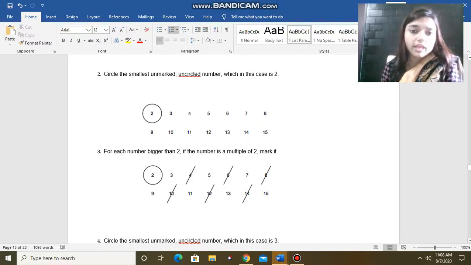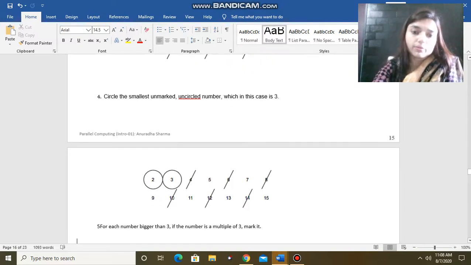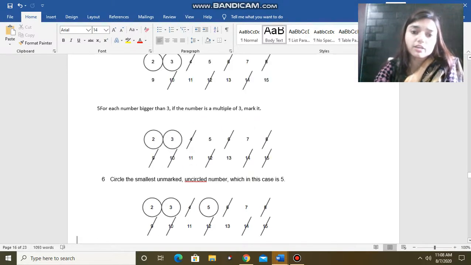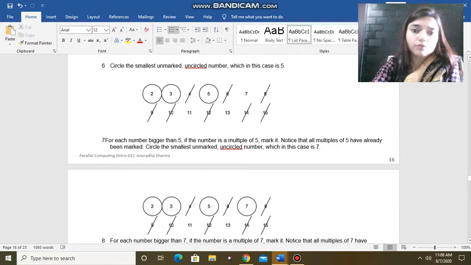After striking out all the multiples of 2, we will take the very next number which is not struck out. And here 3 is the number which is not struck out. So now we will circle 3 and we will strike out all the multiples of 3. So what are the multiples of 3 here? 9 will be struck out and 15 will be struck out. So what we have seen is that after 3 the number which is not struck out is 5. So we will take 5 and then we will strike out all the multiples of 5 if present there.